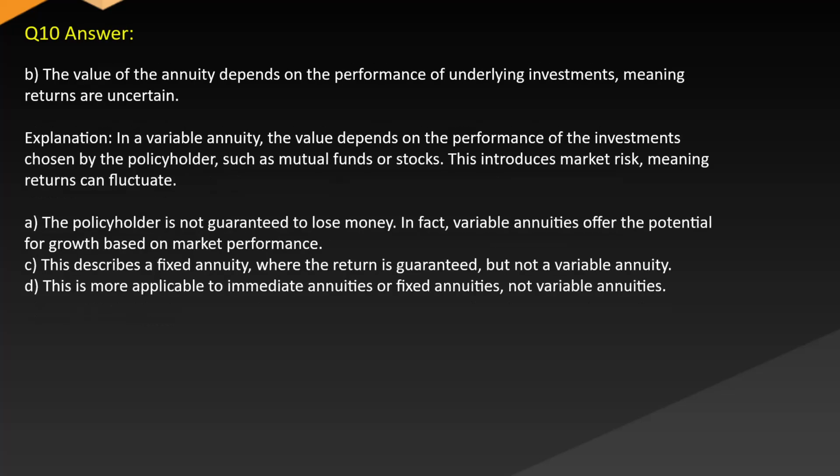Answer: B. The value of the annuity depends on the performance of underlying investments, meaning returns are uncertain. Explanation: in a variable annuity, the value depends on the performance of the investments chosen by the policyholder, such as mutual funds or stocks. This introduces market risk, meaning returns can fluctuate. A. The policyholder is not guaranteed to lose money. In fact, variable annuities offer the potential for growth based on market performance. C. This describes a fixed annuity where the return is guaranteed but not a variable annuity. D. This is more applicable to immediate annuities or fixed annuities, not variable annuities.